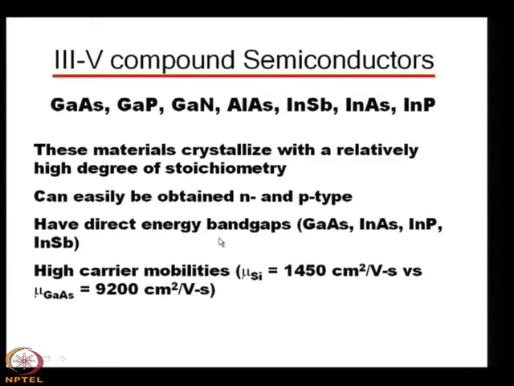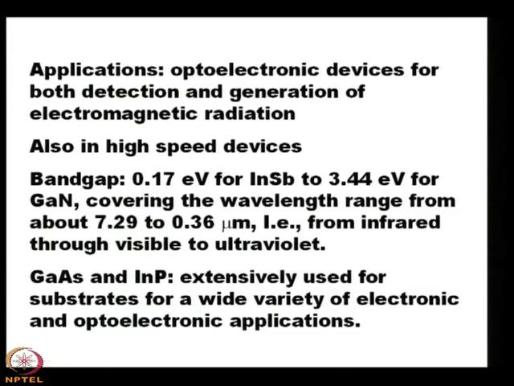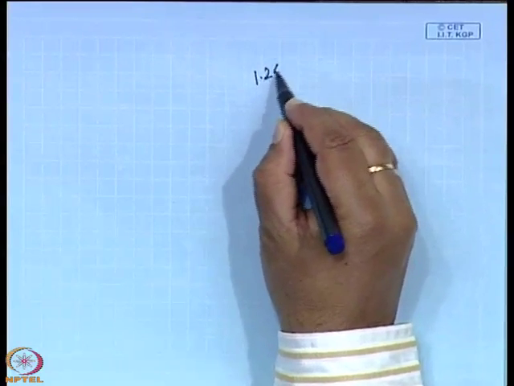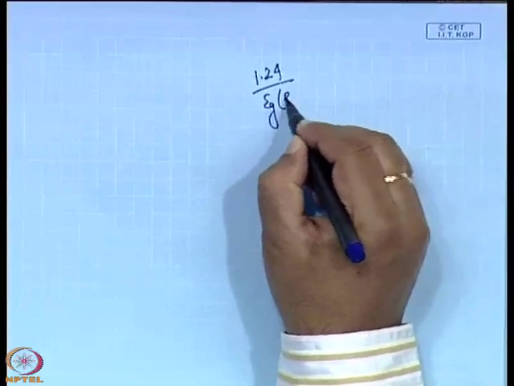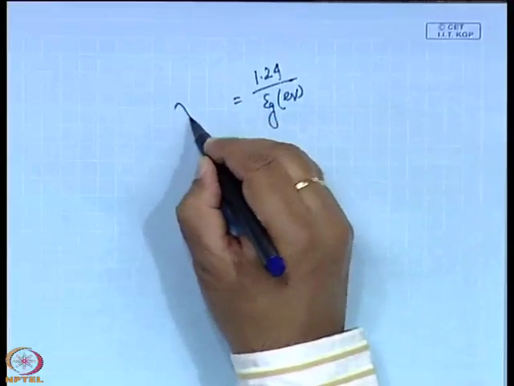So, we see that obviously the 3,5 compound semiconductors have certain advantages over silicon for optoelectronic devices. Now, as mentioned earlier, the applications of these materials are in optoelectronic devices for both detection and generation of electromagnetic radiation. And when we talk about electromagnetic radiation, it is governed by 1.24 by Eg, the band gap in electron volt, and this gives you the